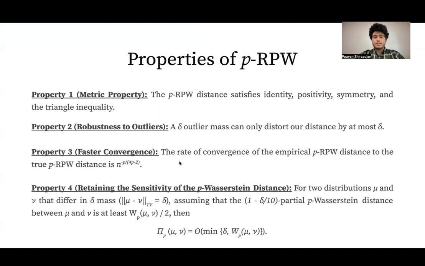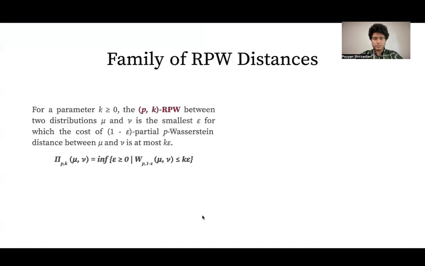The fourth one is that our distance retains the sensitivity of the p-Wasserstein distance. So for two distributions mu and nu that differ in delta mass, assuming that the 1 minus delta over 10 partial p-Wasserstein distance between mu and nu is at least their Wasserstein distance divided by 2, then our distance will be a small constant times the minimum of delta and the p-Wasserstein distance of mu and nu.